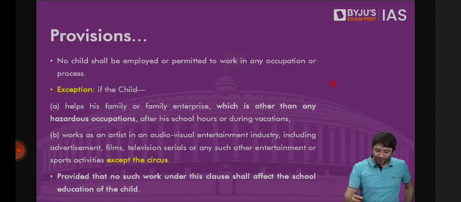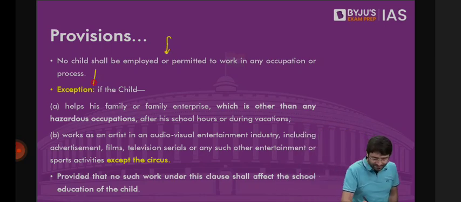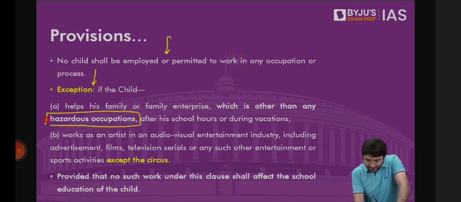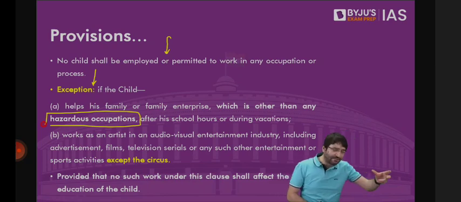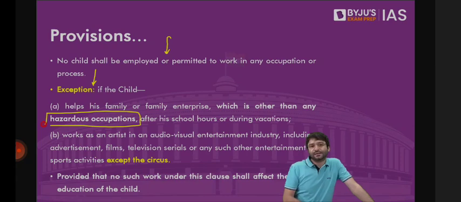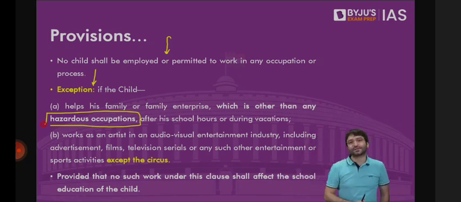Something else. What are the provisions? No child shall be employed or shall be permitted to work in any occupation, in any process. But the exception is, he can help his family business and family enterprise, which is not a hazardous occupation, but it should not conflict with the right to education as well. So if you are assisting your family in family business and family enterprise, but how can you enjoy the fundamental right of primary education under Article 21A? That is why this law says you can help your parents, you can assist in family business or family enterprise, but only after school hours or during vacations.